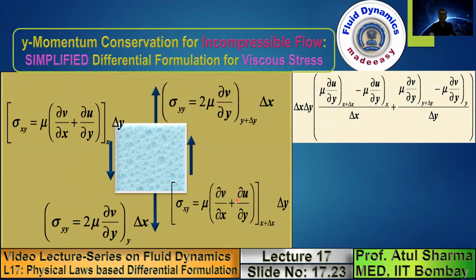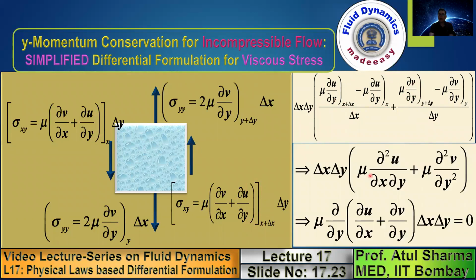So we take one of this term for simplification, and this del u by del y at x plus delta x minus this at x, divided by delta x delta y, taking them common. When you apply the limit delta x tends to 0, this becomes mu del square u by del x del y, and when you apply the limit delta y tends to 0, you get mu del square v by del y square, which is shown here. And here, if you take mu del u by del y as common, you get del u by del x plus del v by del y, which from the continuity equation is equal to 0.